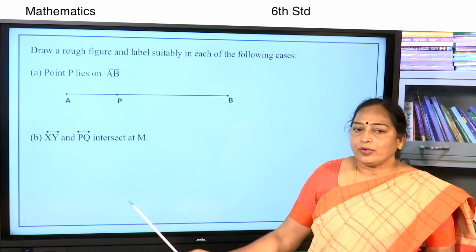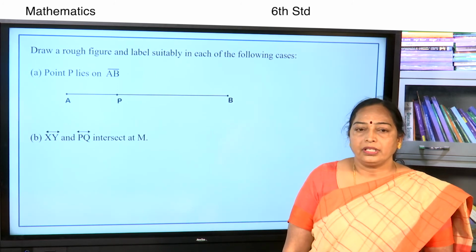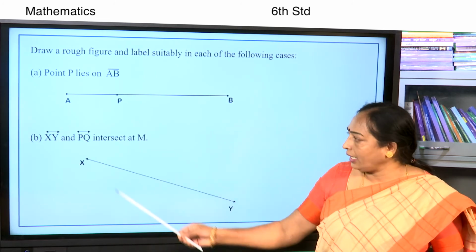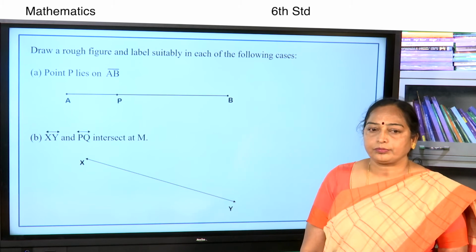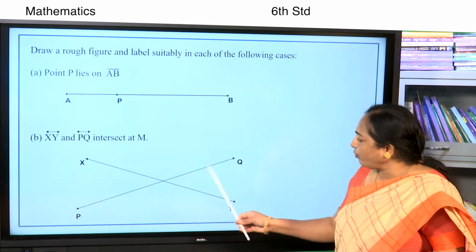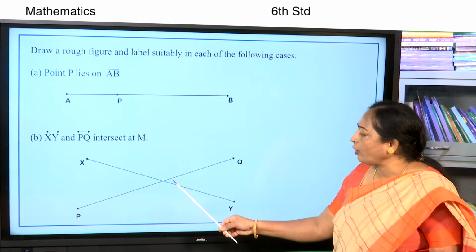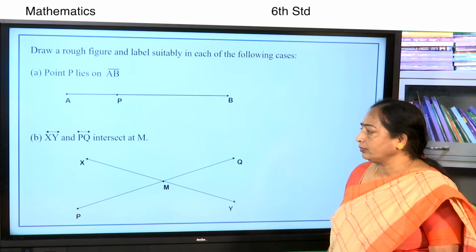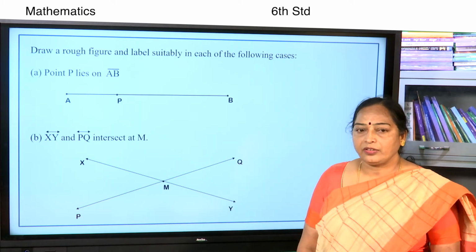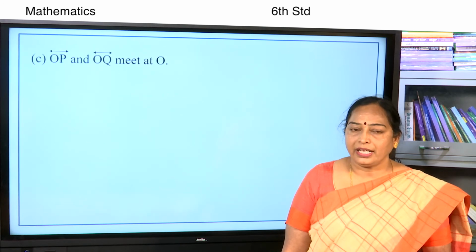The line XY and the line PQ intersect at M. Let us draw the line XY and also the line PQ. These two lines are intersecting at a point M. Are you writing, children? Good. Next one.